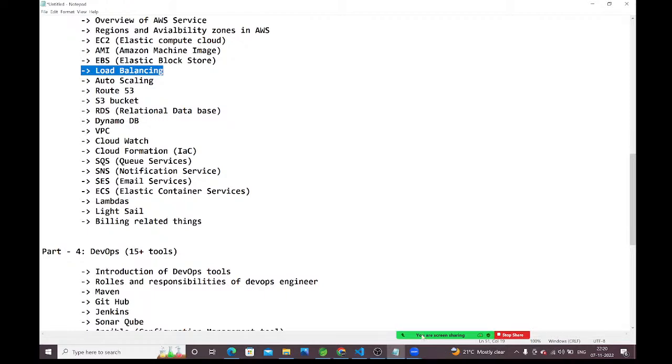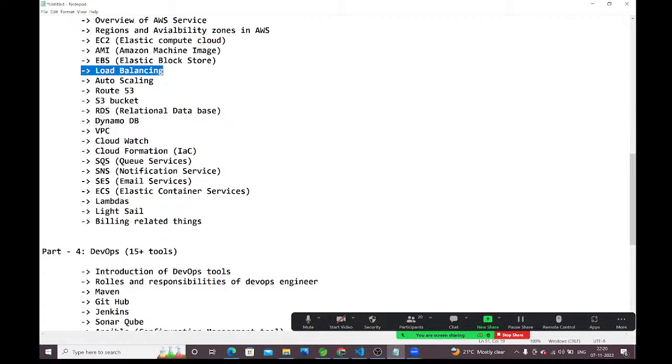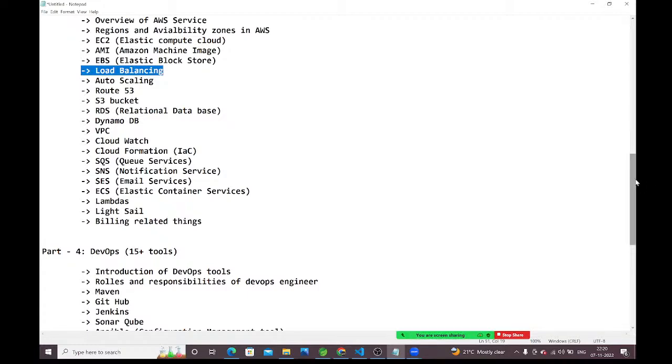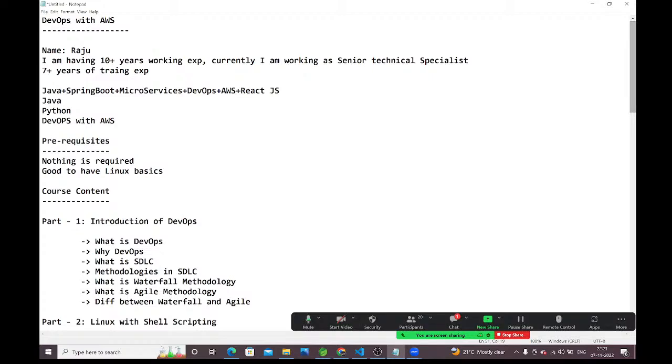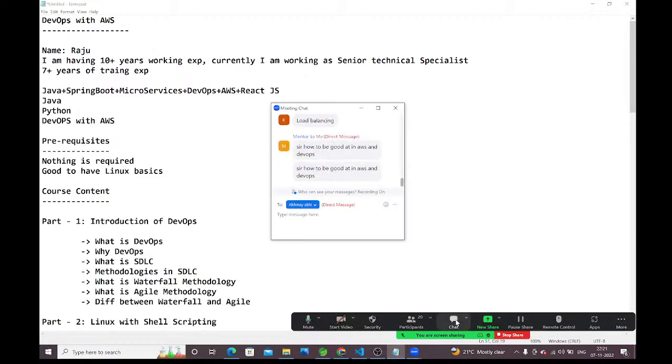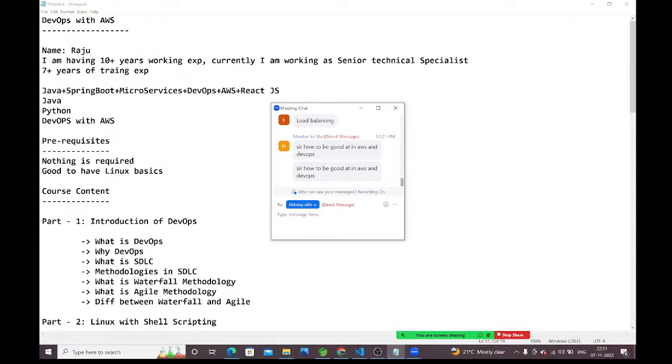Anyone have any questions still? Subject wise, no issue, 100% I will give. Just focus and practice. From you guys, I'm expecting practice is required. Without practicing, it is very difficult to get the job. Just attending the course is not sufficient, guys. Practice must also be done. That's what I'm telling.